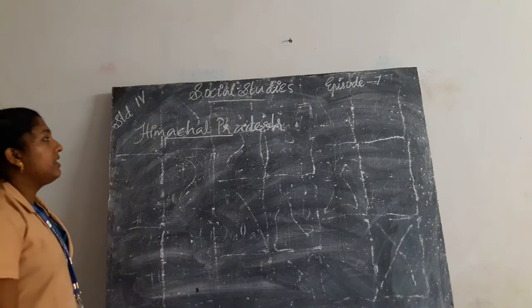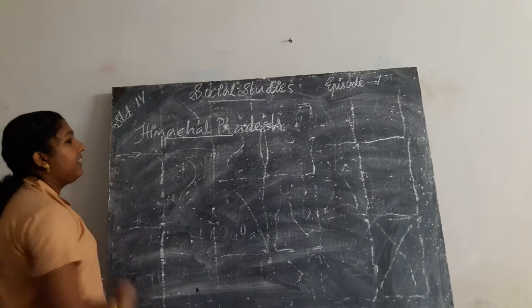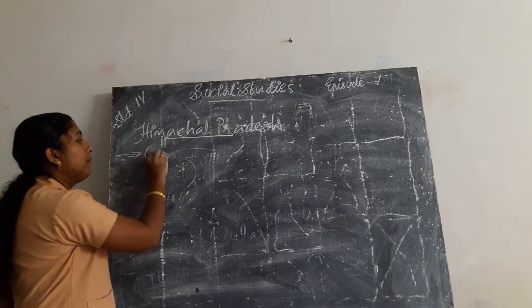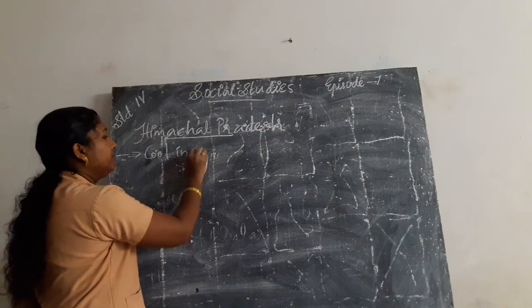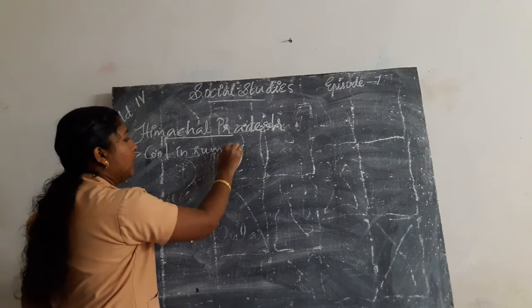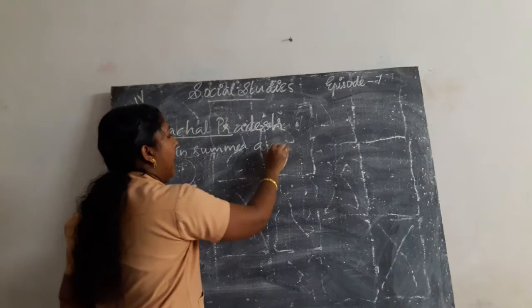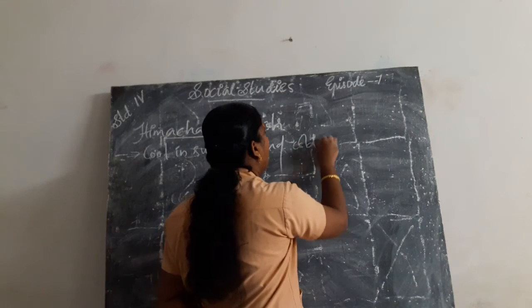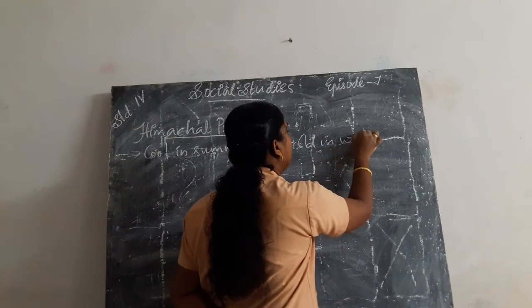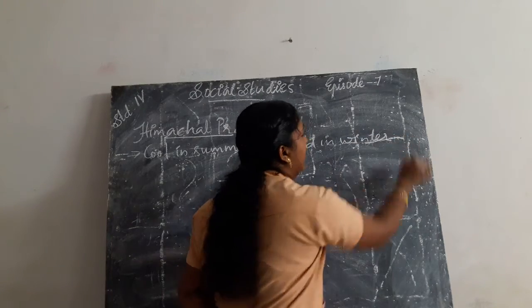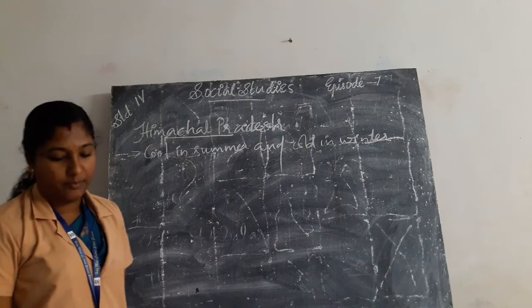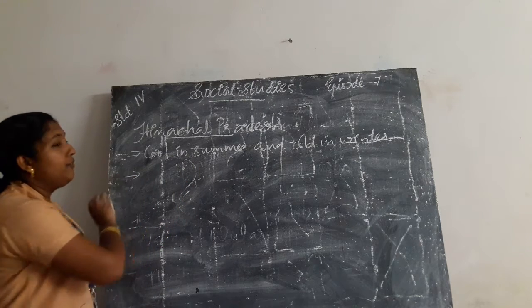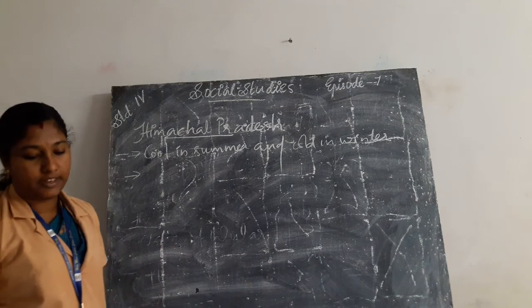In this state it is very cool in summer and cold in winter. In Himachal Pradesh, there are famous hill stations present.